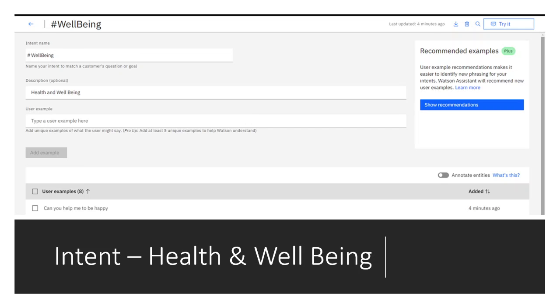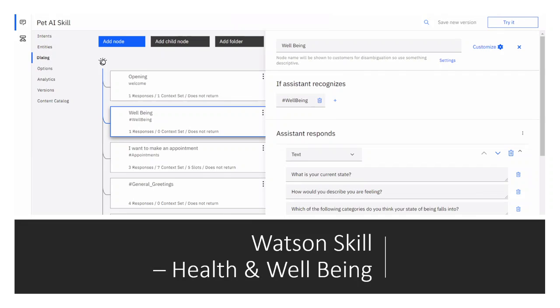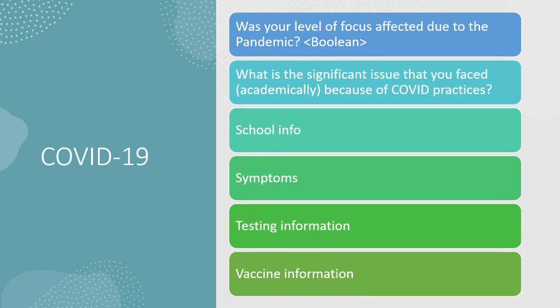So this is the intent that we use to create health and well-being in IBM Watson. And this is the Watson dialogue skill that was used behind the scenes to answer the questions asked by the student. Similarly, we have focused upon the COVID-19 pandemic situation. Our application provides school information, whether the school is open or closed, the symptoms of COVID-19, testing information, vaccine information, and so on.